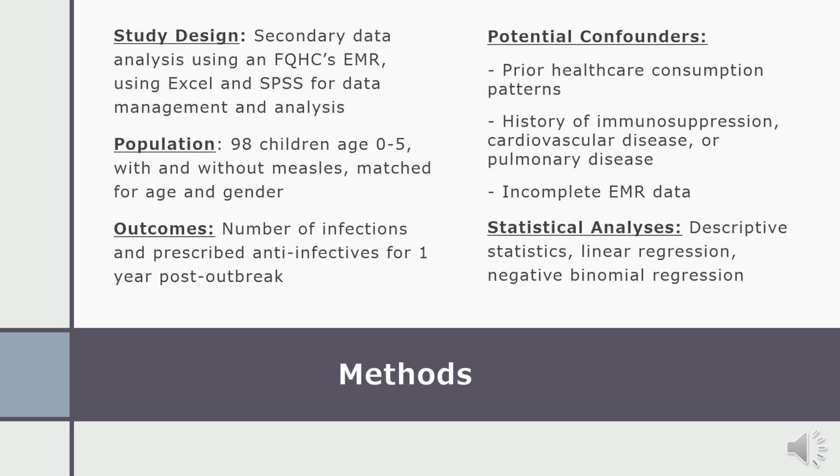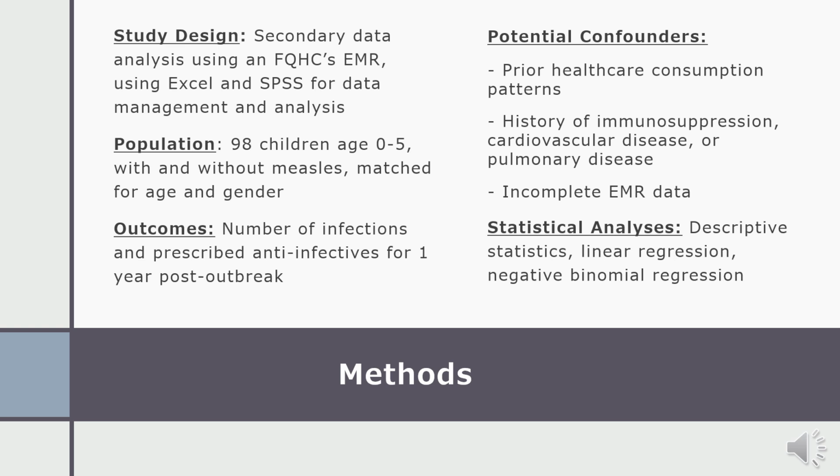This study design was a secondary data analysis using the electronic medical record of a community clinic that experienced high rates of measles infections in 2018 and 2019. The final analysis included 98 children ages 0 to 5 with and without measles, matched for age and gender. The outcomes that I looked for were number of infections and number of prescriptions sent for 1 year post-outbreak in both cohorts.